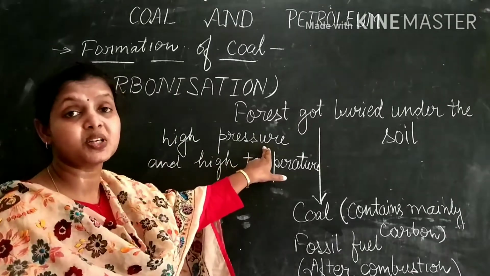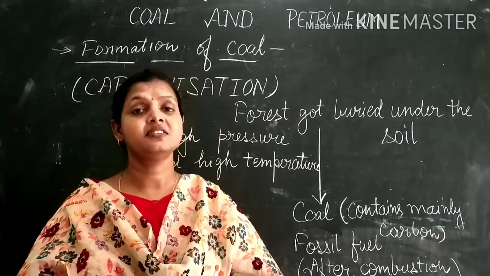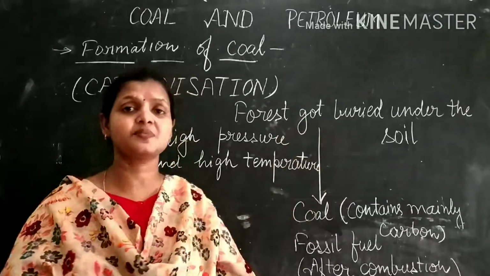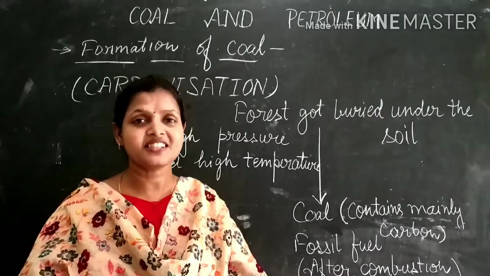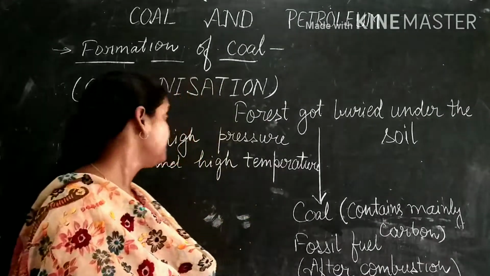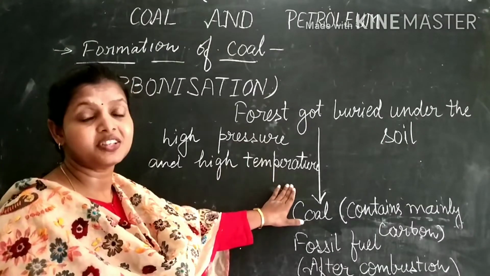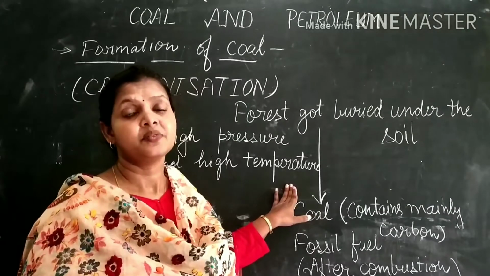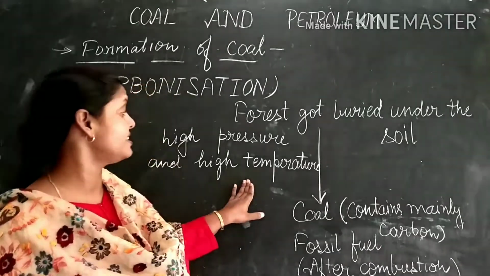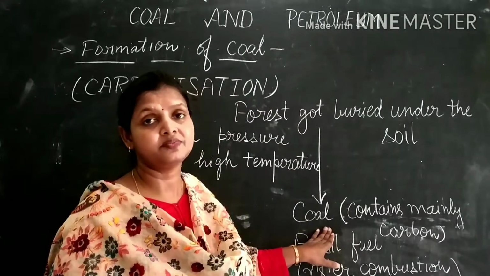Pressure increases because of so many layers deposited over it, which compressed this dead vegetation. Because of sinking and high compression, their temperature also increased. So as a result of this high pressure and high temperature, this dead vegetation gets converted into coal.